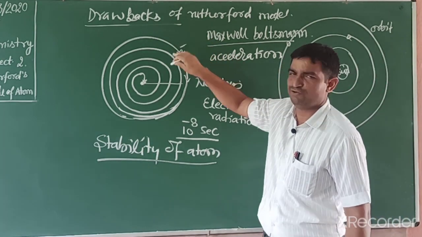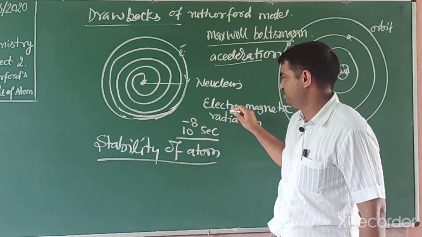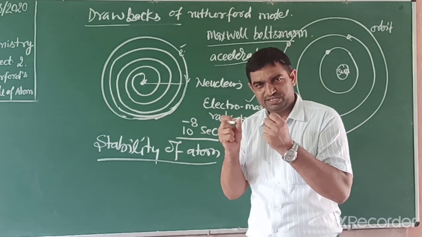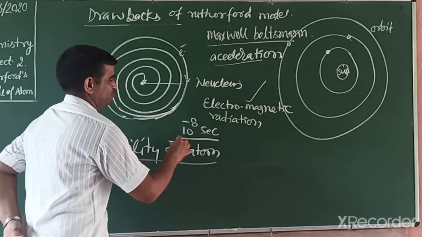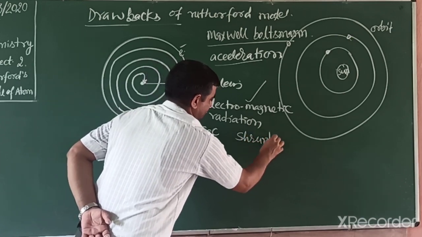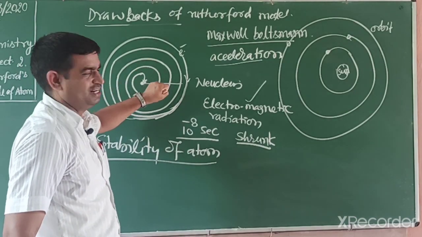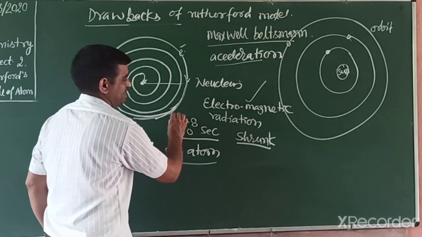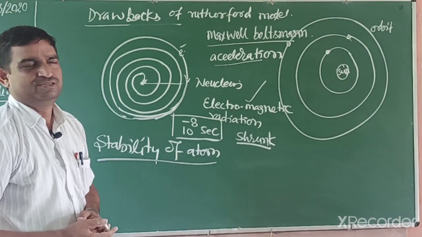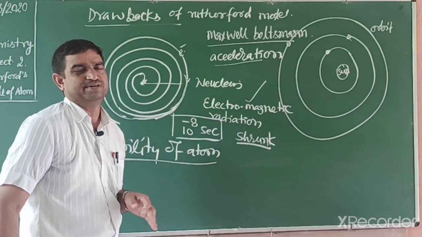If a charge rotates, then it accelerates. Due to this acceleration, energy is released as radiation. So the path shrinks, and the electron comes nearer to the nucleus and after some time collapses within 10 to the power minus 8 seconds. This happens in a very small interval. So he could not explain the stability of the atom. This is the main drawback.